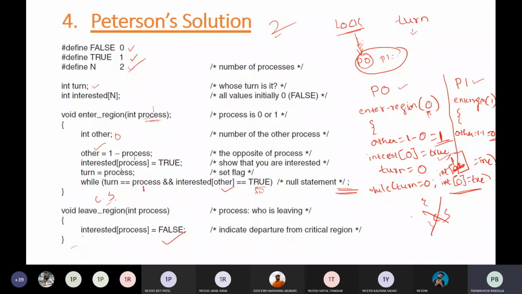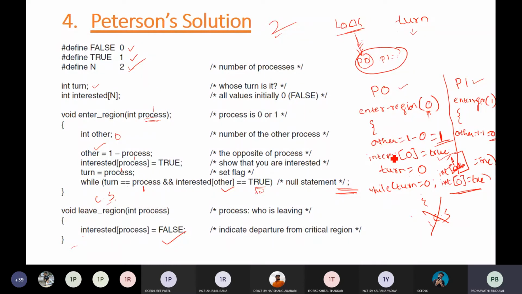Okay, now this Peterson solution satisfies all the conditions that we have for the critical section problem. Mutual exclusion is achieved, no two processes are in the critical section at the same time. No process is blocking another process, that is also not there.